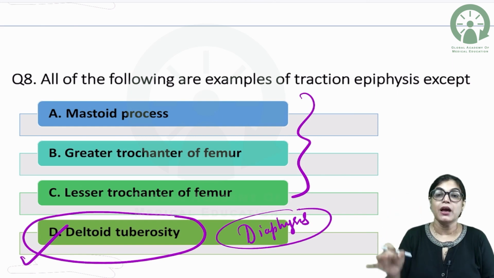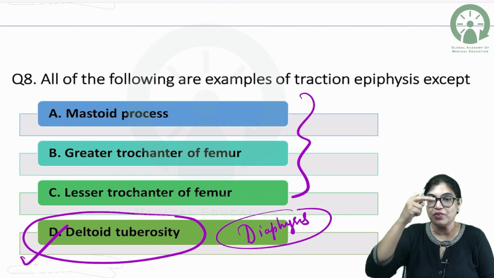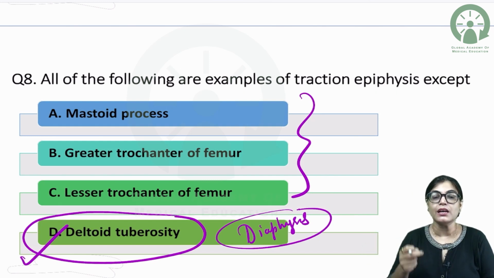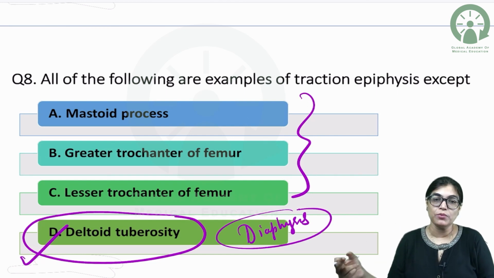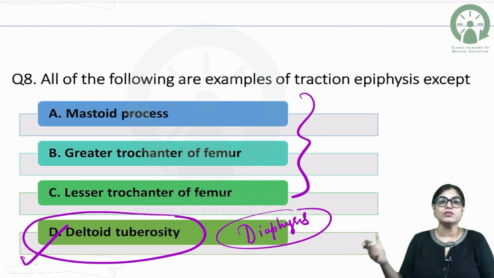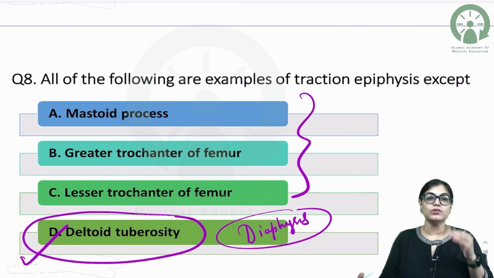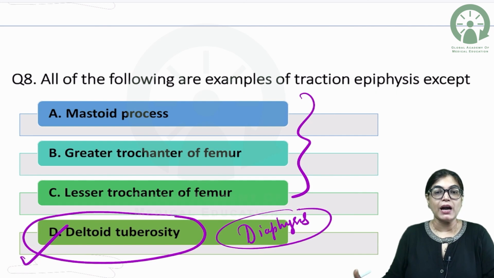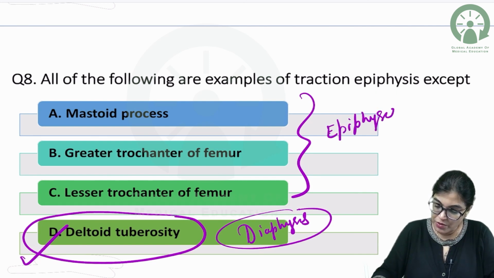deltoid tuberosity is the part of the humerus bone where the deltoid muscle is inserted. That V-shaped ridge is there for the attachment of the deltoid muscle in the shaft of the humerus, that is called the deltoid tuberosity, and that is the diaphysis of the bone, not the epiphysis of the bone. Epiphysis of the bone is always present at the ends of the bone. So the correct answer and the odd man out will be deltoid tuberosity because it's a part of the diaphysis, not the epiphysis. Rest all are examples of traction epiphysis.